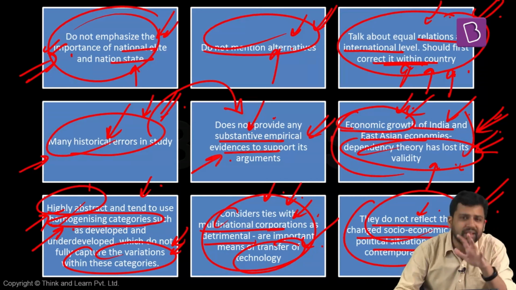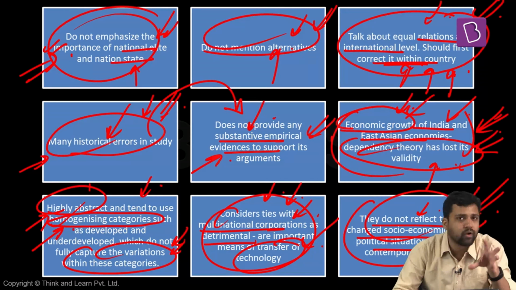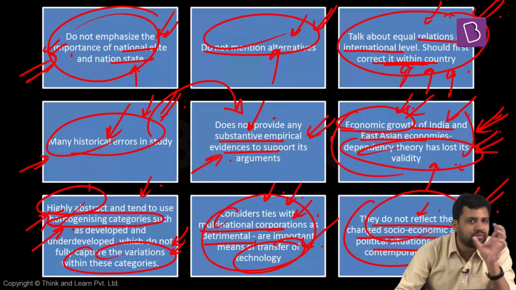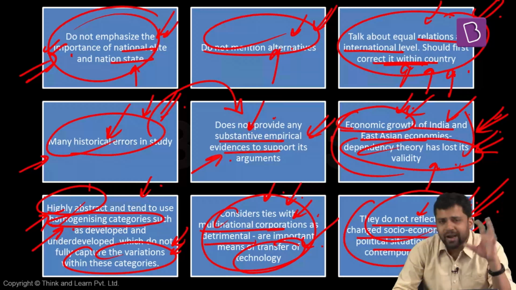And with this, we also come to the end of this session on dependency theory. So keep this in mind, the different theories, and specifically the world system analysis, and also the criticism. So this is from my side when it comes to dependency theory.